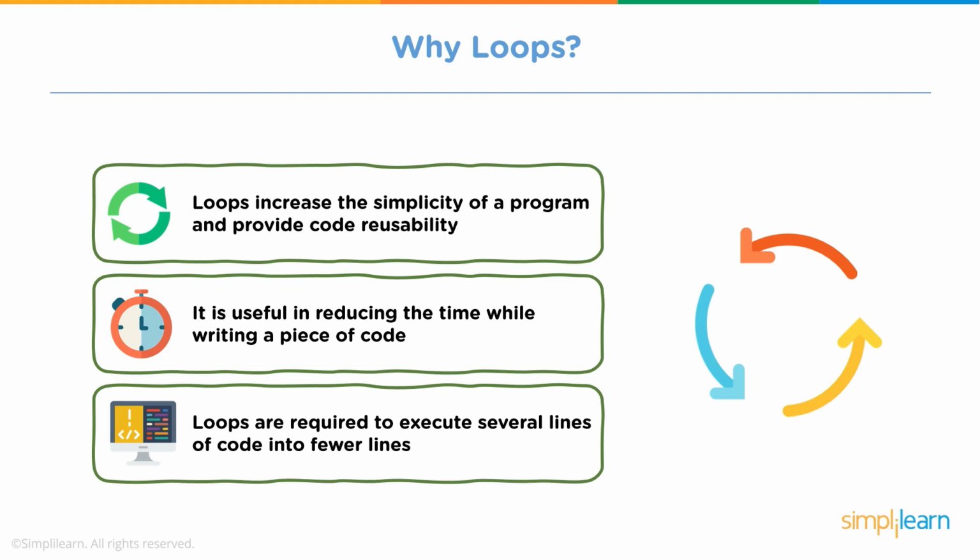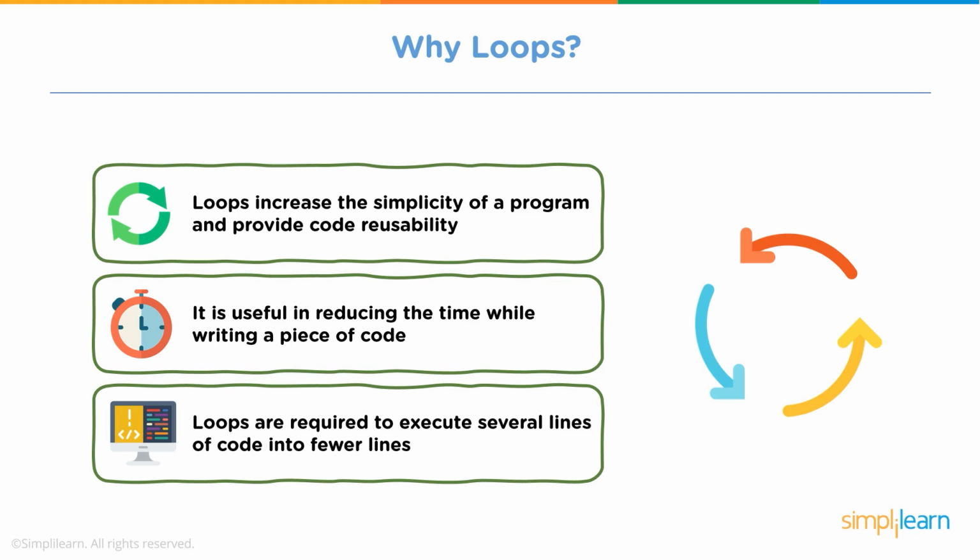Now to do that, there are two methods. Method 1 is writing your name 50 times by hard coding. And method 2 is writing your name once with the loop condition and your name will be automatically displayed 50 times. Now it is pretty obvious that you would prefer the second approach because you don't have to put effort in writing your name 50 times. Plus, it is easy to write code in few lines. So method 2 is the functionality of loop. It reduces time in writing the code, plus it increases the simplicity.